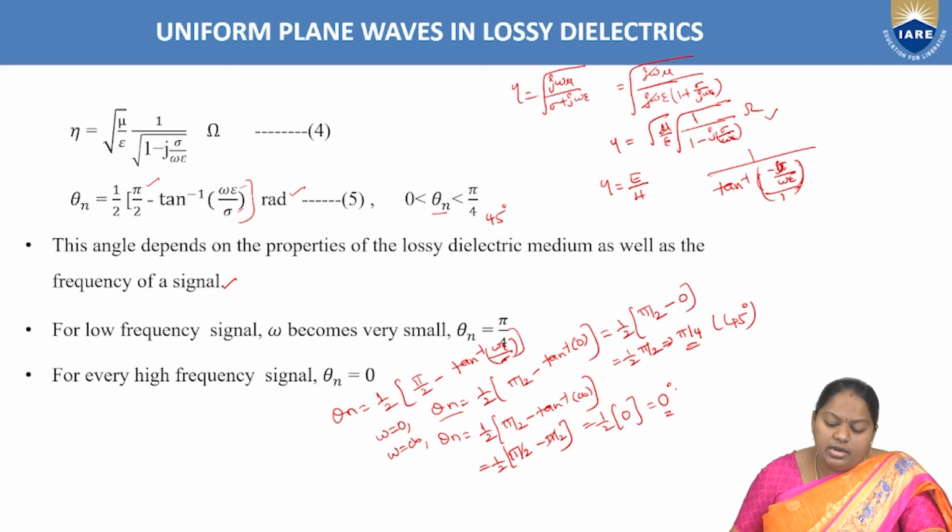First we consider the propagation constant gamma, which constitutes attenuation constant alpha and phase constant beta, and the intrinsic impedance of the medium as eta. The electric and magnetic field intensities differ by 45 degrees in lossy dielectrics.